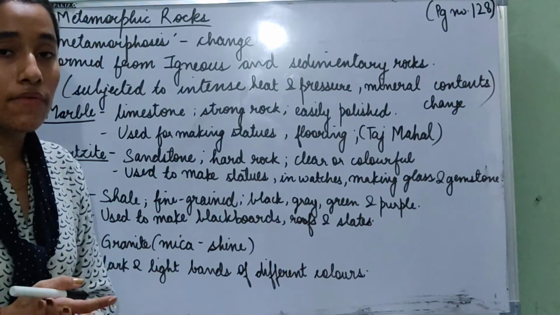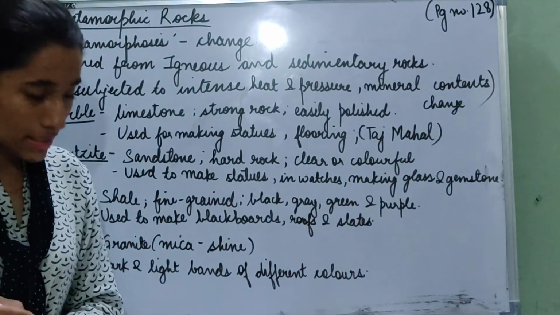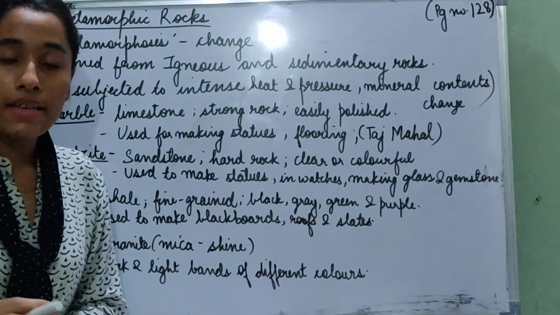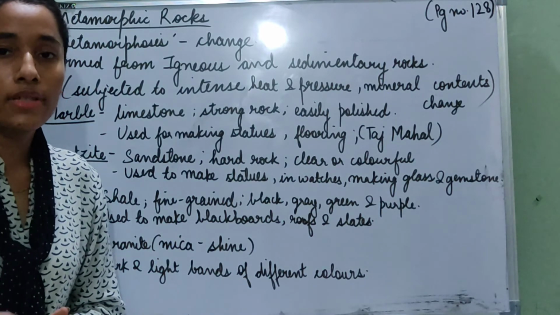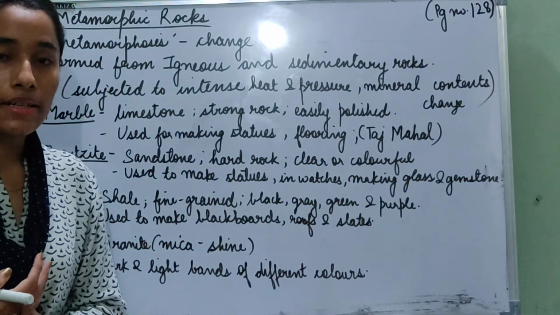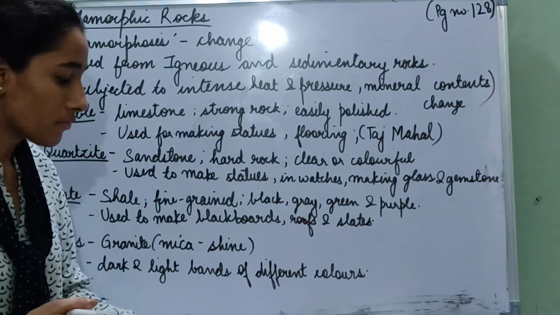So quartzite is made from sandstone. It is so hard that it can scratch steel, and it is used in making statues, in watches, in making glass, and it is also used as a gemstone. It comes clear or colorful.